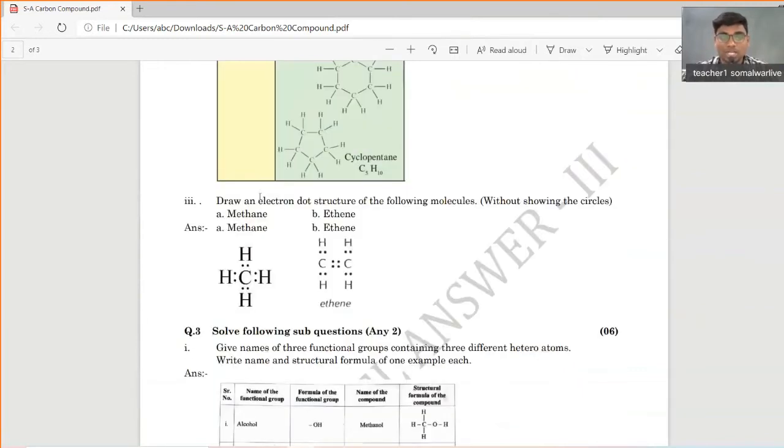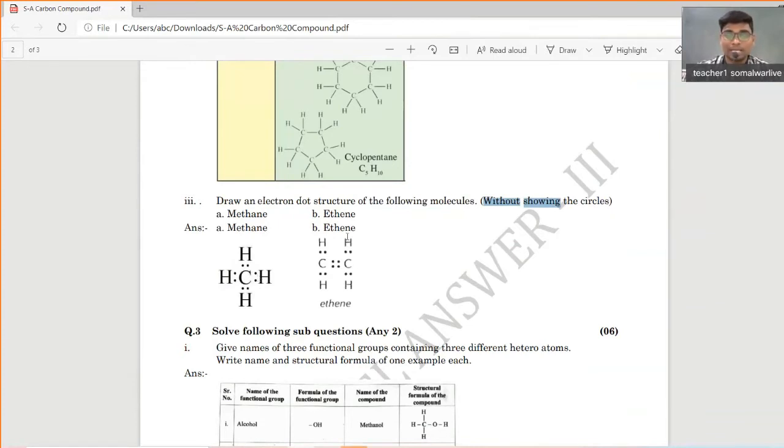Draw the electron dot structure of the following molecules, showing the circle electrons, without showing the circles. So methane, you know, methane has the CH4 formula. So one from carbon, one from hydrogen, it is sharing, it is called a covalent bond. So it is shown by the two dots. You can always show by the dot and cross, but it will not make a difference. So you can always show with the dots, the one dot from the hydrogen and one dot from the carbon. It is an electron dot structure.